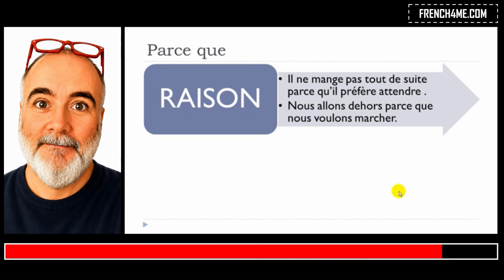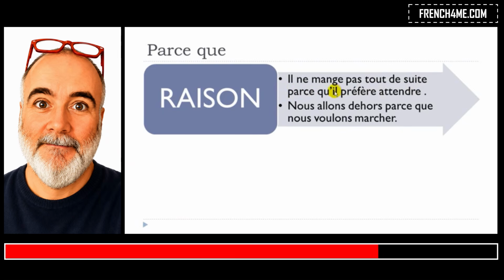Okay, so we've got two examples here. Il ne mange pas tout de suite. Okay, so here you've got the negative form, remember, ne, and then pas. Manger means to eat. Il ne mange pas, so he doesn't eat. Tout de suite, well, basically it means right now.